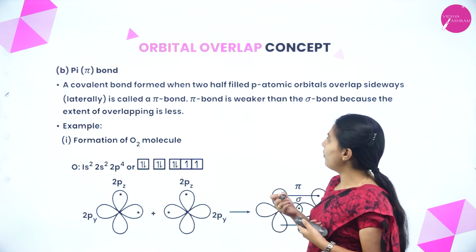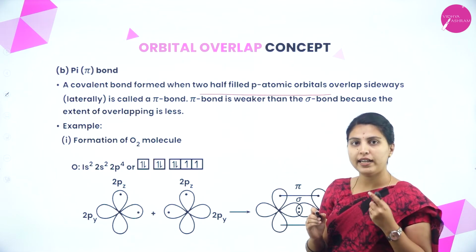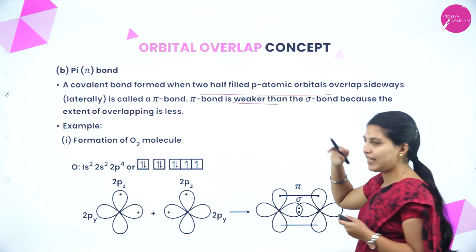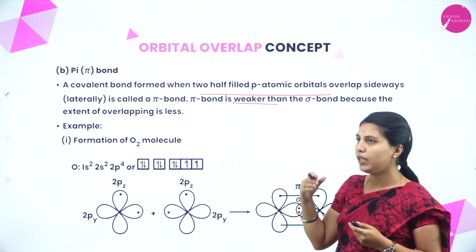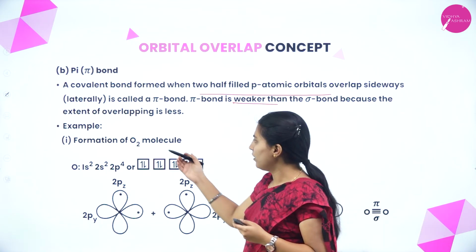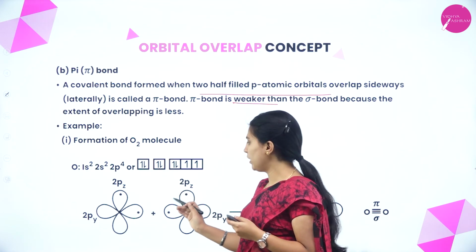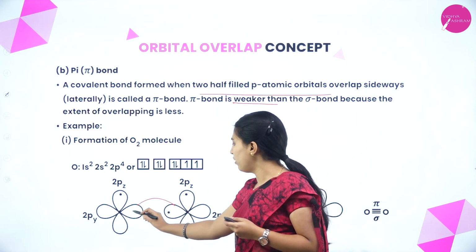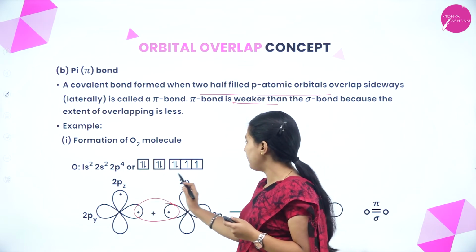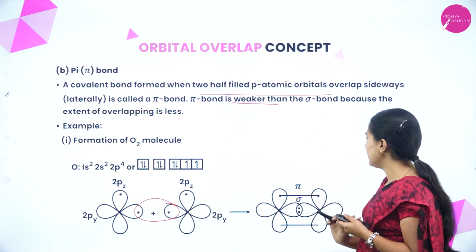A covalent bond that forms when two half-filled p orbitals overlap sideways or laterally is called a pi bond. Pi bond is weaker than sigma bond because the extent of overlap is less. That's why pi bond is a little bit weaker compared to sigma bond. See the example, O2 molecule. The electronic configuration has been written. This one will form a sigma bond because end to end overlap will be more. But this p orbital overlaps completely sideways, that is laterally. That's why it will form a pi bond.